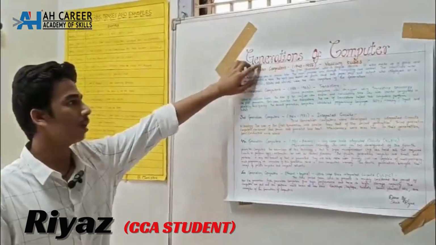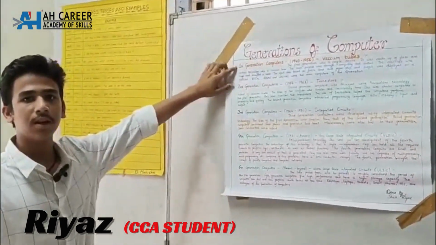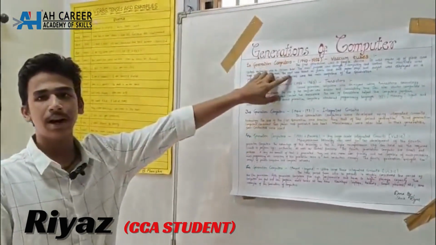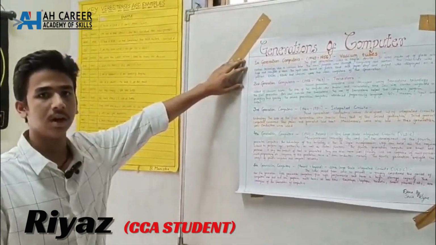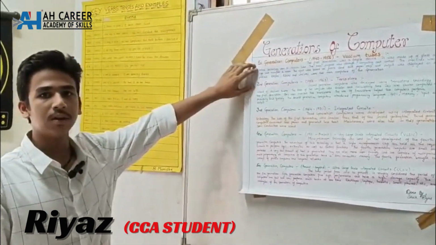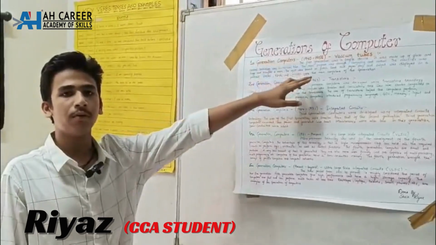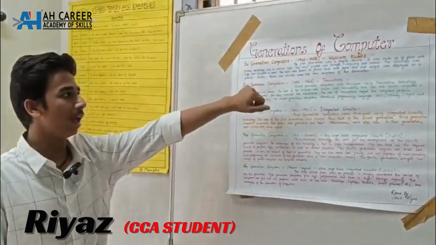Today I am going to talk about generations of computers. First generation of computers: the time period between 1940 to 1956 is considered as the computers of the first generation. The first generation computers were made with the help of vacuum tubes. It was a fragile device.